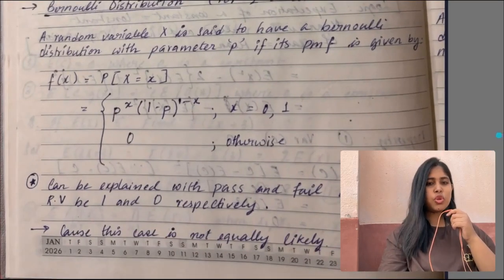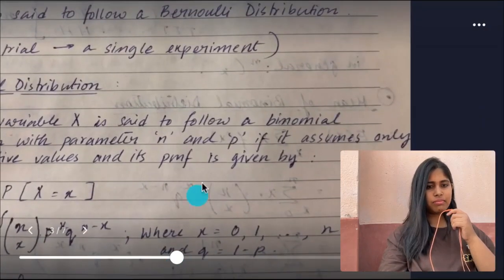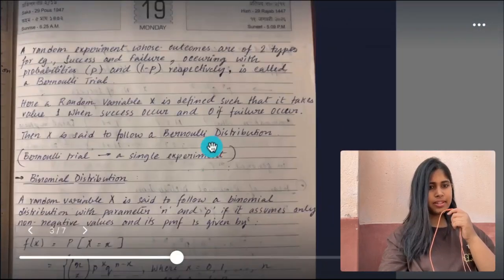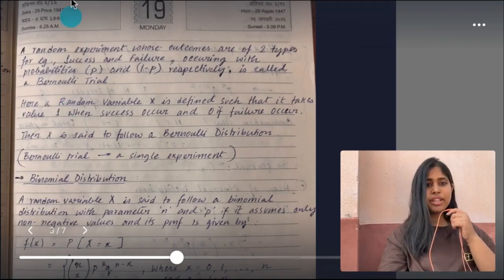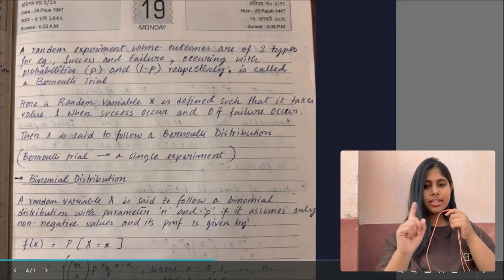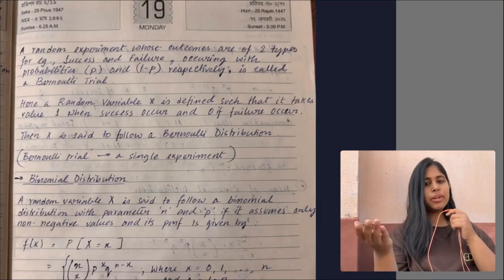Now we will come to Bernoulli trial on the next page. Look at this. Wait a minute. Yes, see this: Bernoulli trial. What is a Bernoulli trial? A random experiment with two outcomes, success and failure, occurring with probabilities p and 1 minus p, is called a Bernoulli trial.